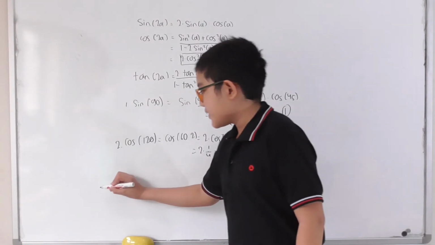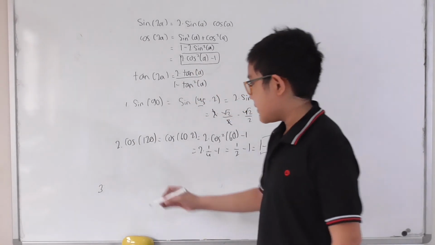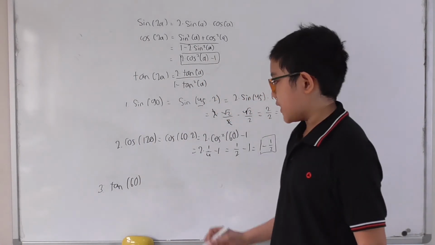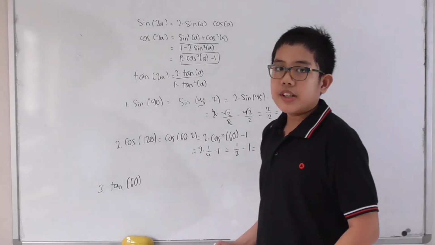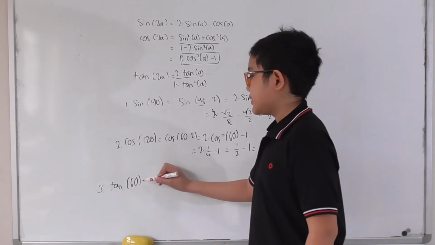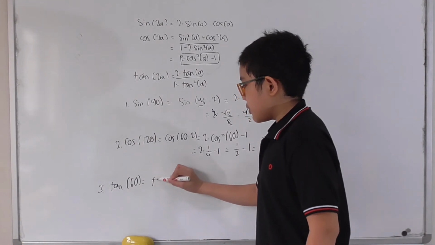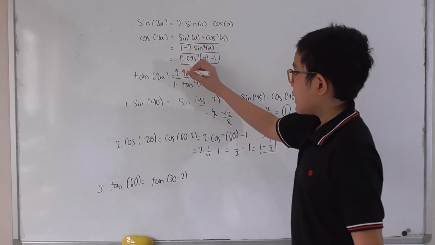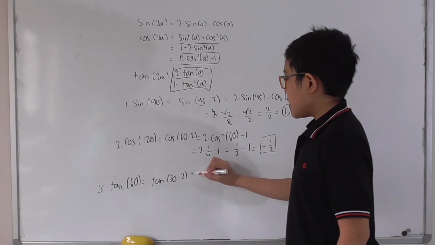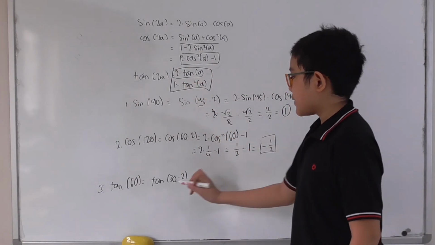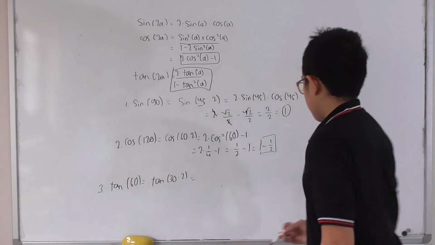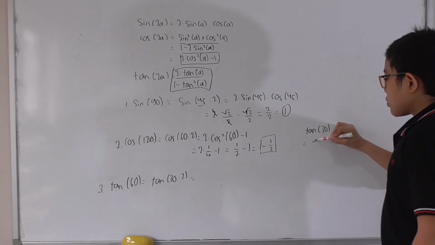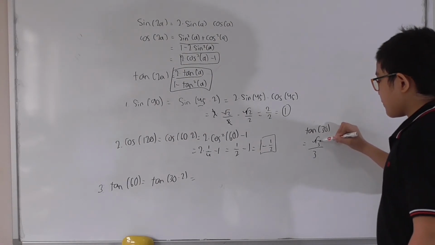And then for number 3, let's say that we want to find out tangent of, let's say, 60. Although you can find this directly, and maybe some of you memorized it, but let's try to use our double angle identities, just for practice. So it's going to be equal to tangent of 30 times 2, and in here we can use our equation. So then, it's going to be equal to 2 times tangent of 30. So what's tangent of 30? Well, we know that tangent of 30 is equal to square root of 3 over 3.